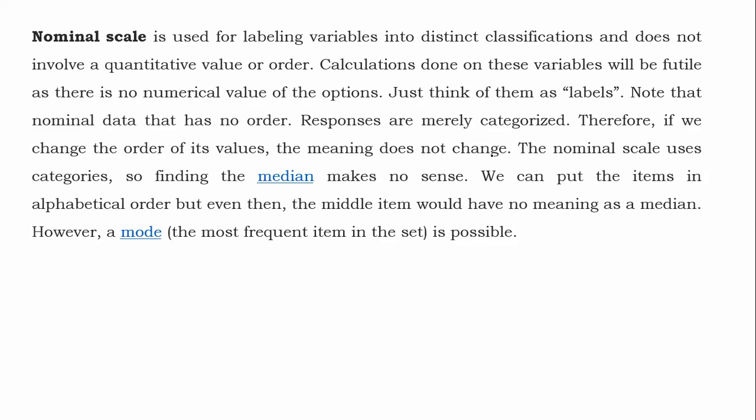The nominal scale uses categories. So finding the median makes no sense. We can put the items in alphabetical order, but even then, the middle item will have no meaning as median. Yes. So there is no meaning to talk about median. Yes, there can be little importance to mode. The most frequent observation is possible, but there is no concept of median for such type of data.